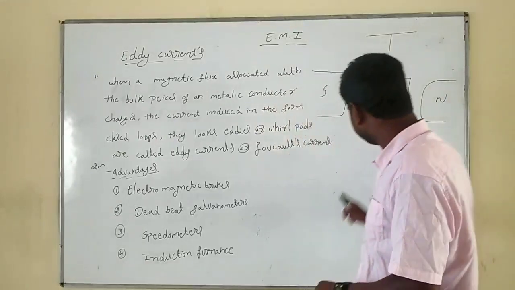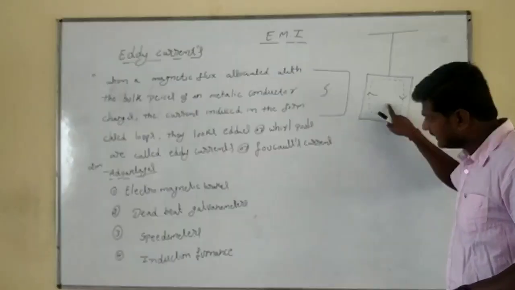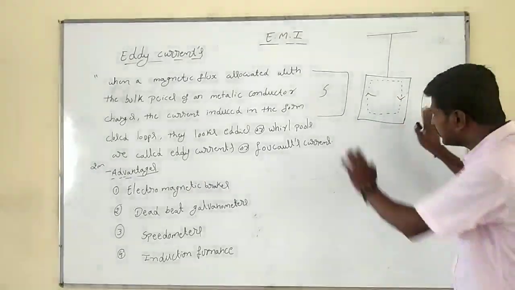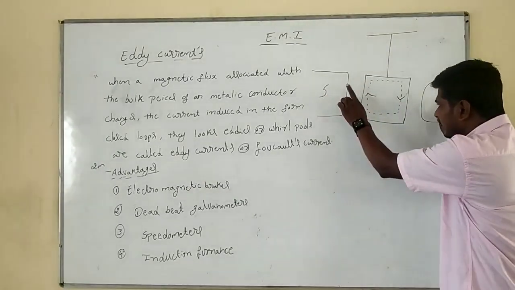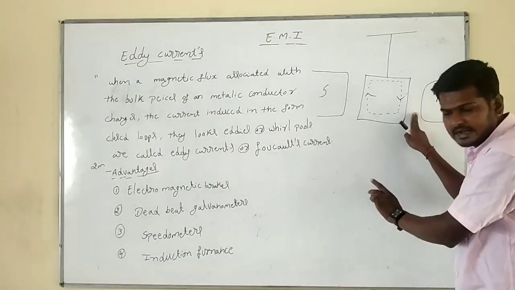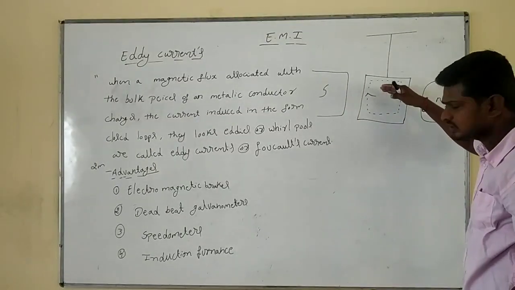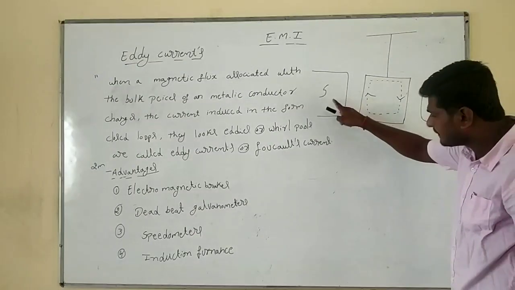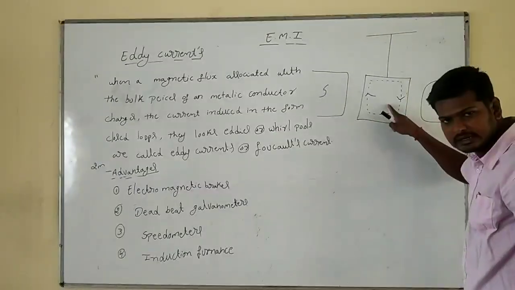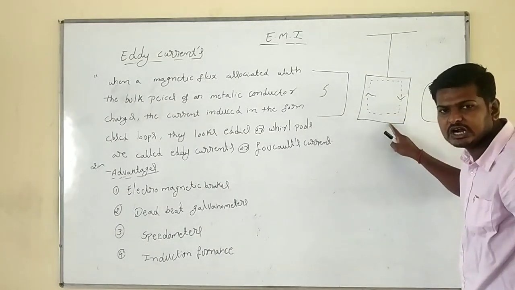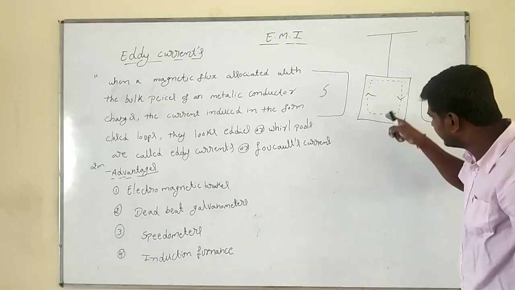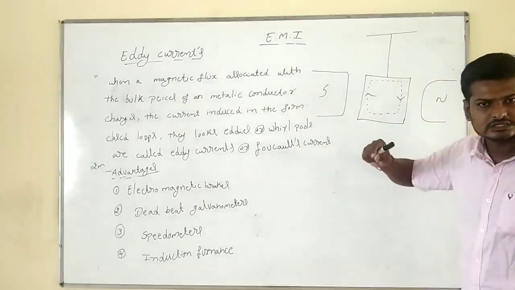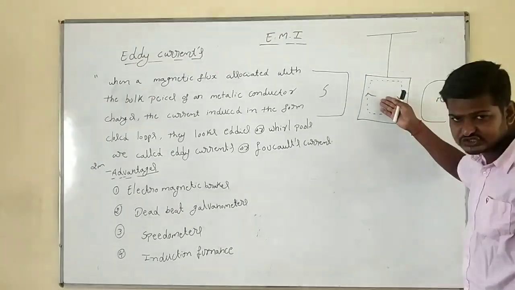Simple thing. See here, I am going to take a metallic conductor. First case, when I oscillate it freely without magnetic poles, what will happen? It will take more time to come to rest. We can do this at home also. When you suspend your metallic conductor freely and oscillate it, it will take more time to come to rest. That's all.